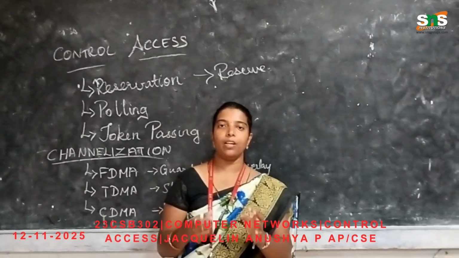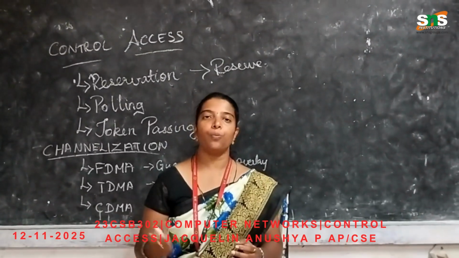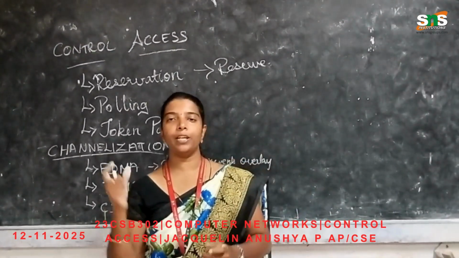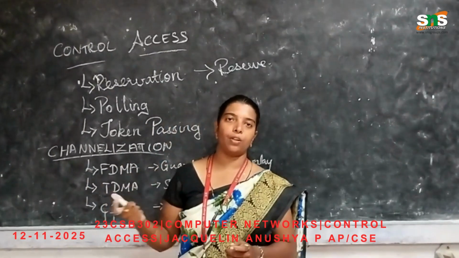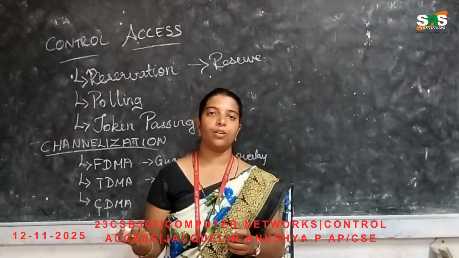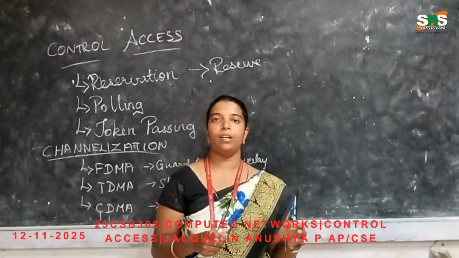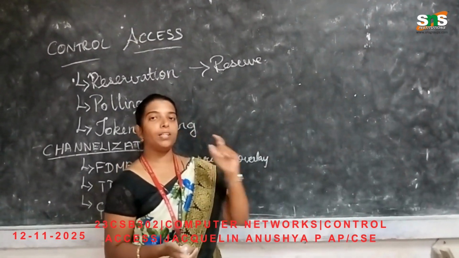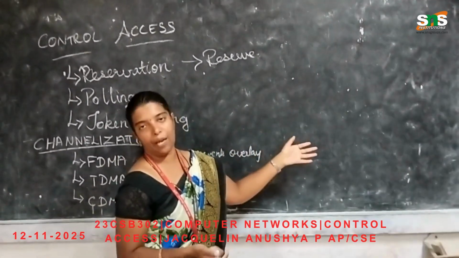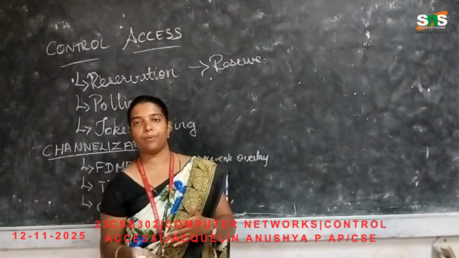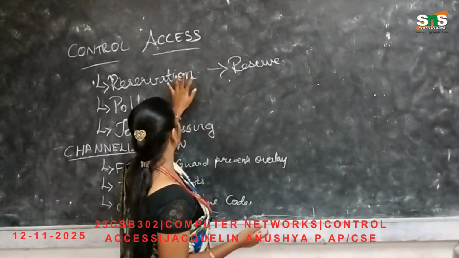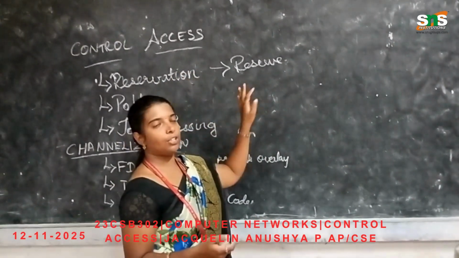First itself I am giving control for what I should do. Or we can take another example, for how many hours we should use only a particular app. For example, we can use parental control in Gmail or in Amazon. There are parental control applications where the children can use only certain apps and certain websites, and it is controlled by a particular team. That is your reservation control access.